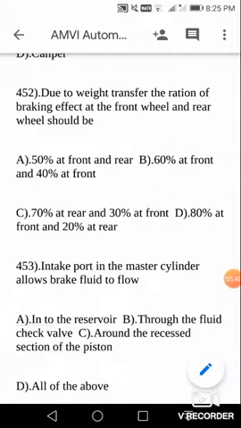Now, the intake port in the master cylinder allows brake fluid to flow around the recessed section of the piston.